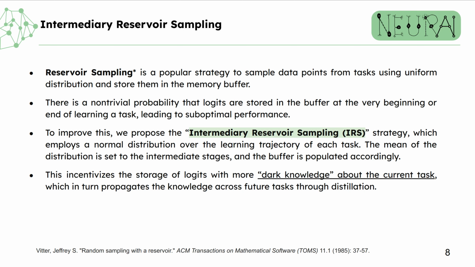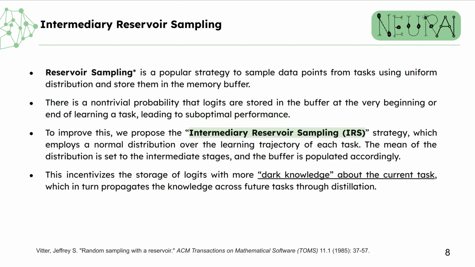Experience replay methods use a constant memory buffer to store representative samples from all tasks to replay while learning new tasks. Reservoir sampling is a popular strategy to sample data points from tasks using a uniform distribution to store them in the memory buffer. There is a non-trivial probability that logits are stored in the buffer at the very beginning or end of learning a task, leading to suboptimal performance.